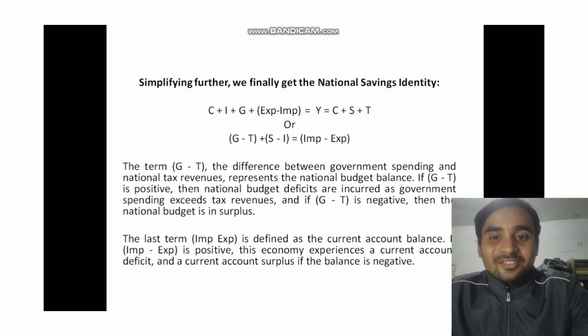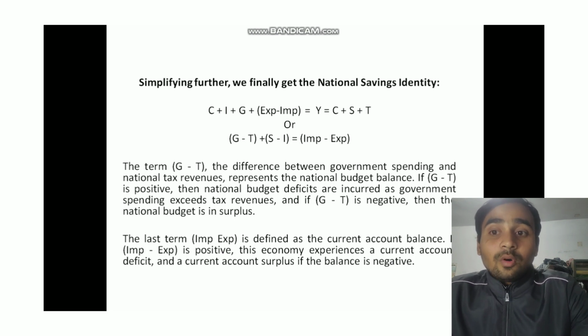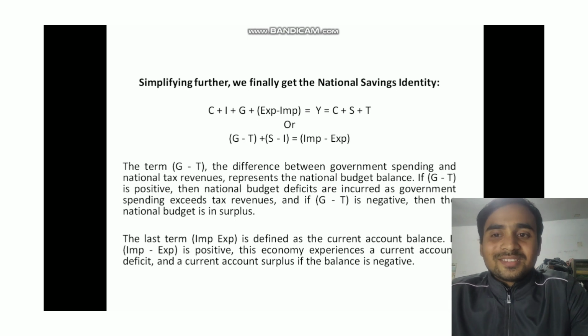Let's break it down. Here we can see G minus T, which is called the government budget balance, right? If the part is positive, it means the government spends more money than it gets from taxes. We call it a national budget deficit because the government is in the red. S minus I, savings and investment. This part compares what people save to what they invest. If it's positive, it means people are saving more than investing.